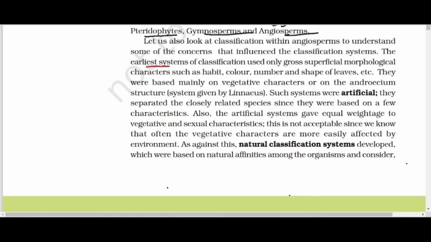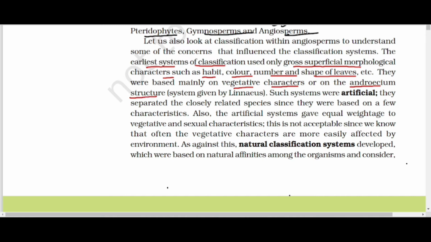In the earlier system of classification, they used only gross superficial morphological characters such as habitat, colors, numbers, and the shape of the leaves, etc. They were based mainly on vegetative characters or on the androecium structure.